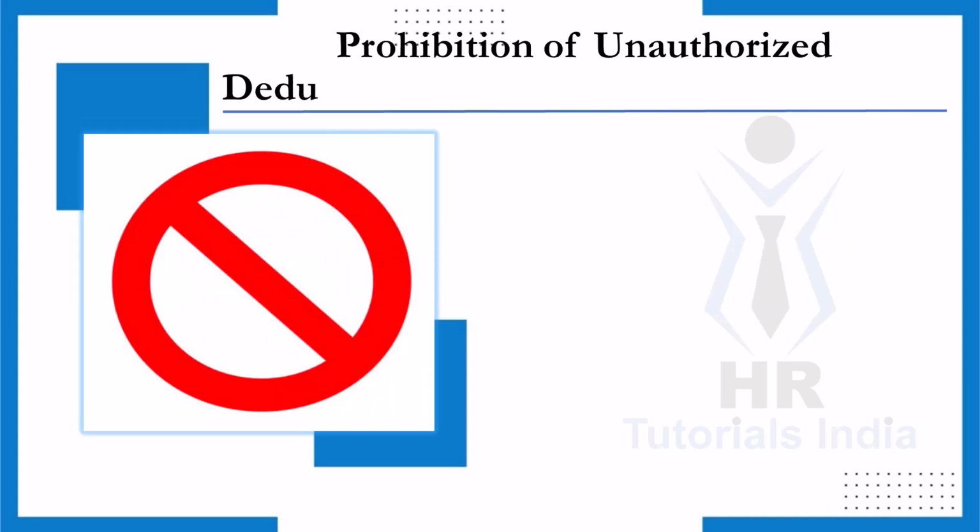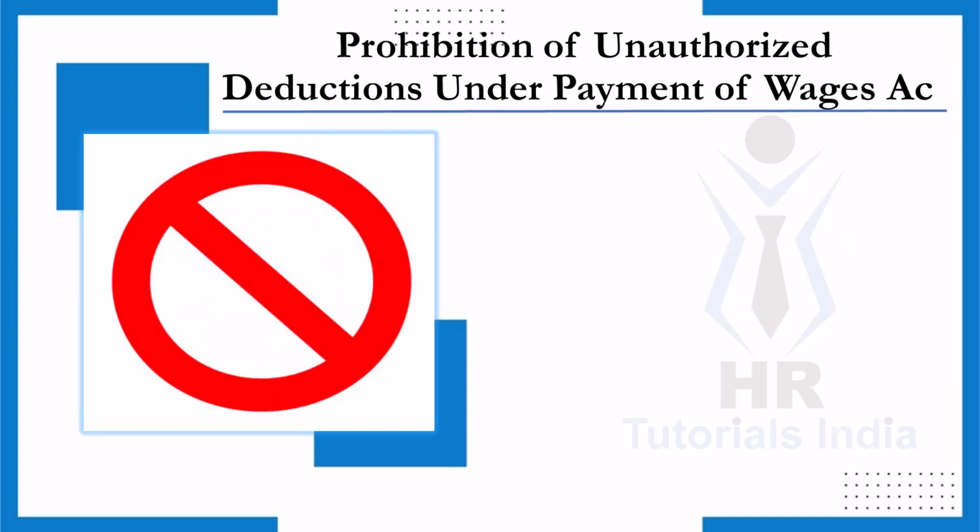Prohibition of unauthorized deductions under Payment of Wages Act. Now let's talk about the crucial aspect of Payment of Wages Act 1936, that is the provision of unauthorized deductions. This section of the Act is designed to protect employees from unfair wage practices and ensures that they receive their full earnings. Here are the key points regarding this prohibition.